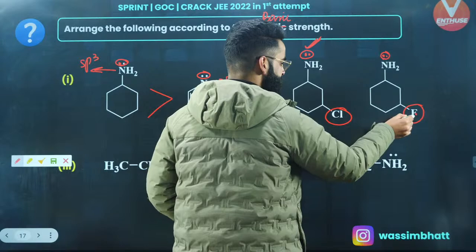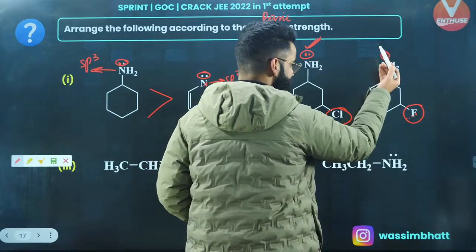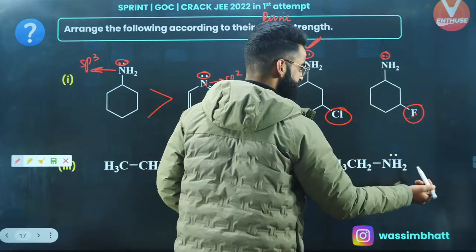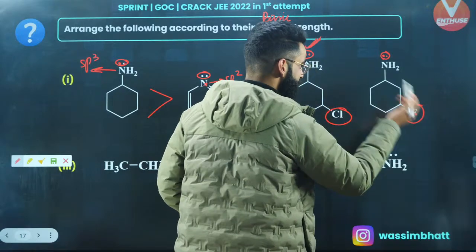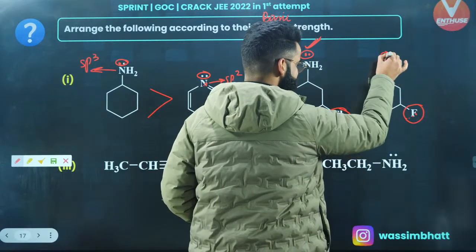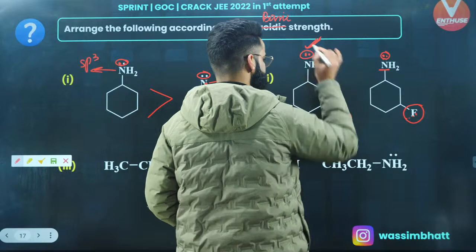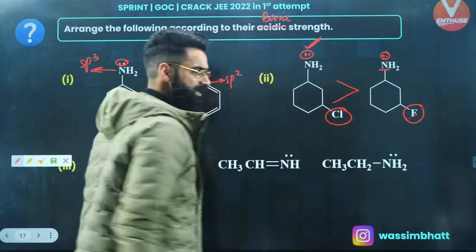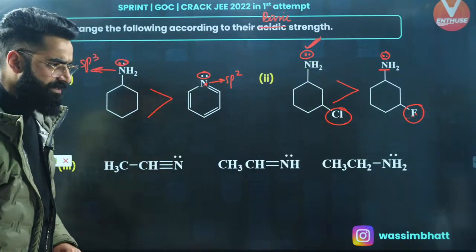Because fluorine being more electronegative than chlorine, it will pull the electron density towards itself, or you can say the availability of this lone pair on this nitrogen will be lesser than that of this one, right? So which one is going to be more basic? I'll say the first one is going to be more basic, as simple as that.